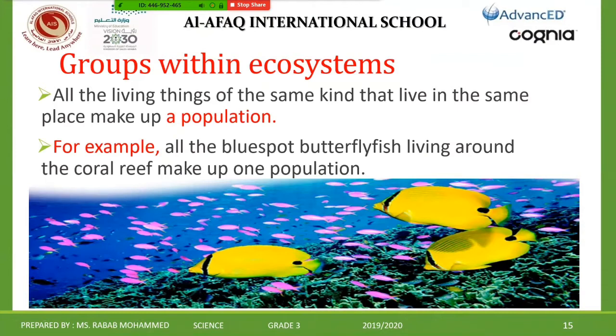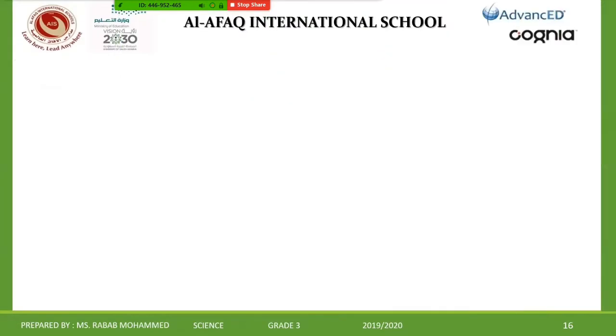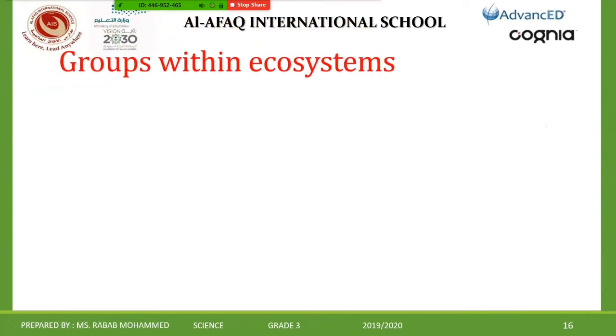Move now to another example here. We talk about the same part, groups within ecosystems.